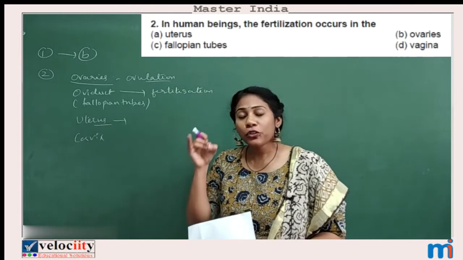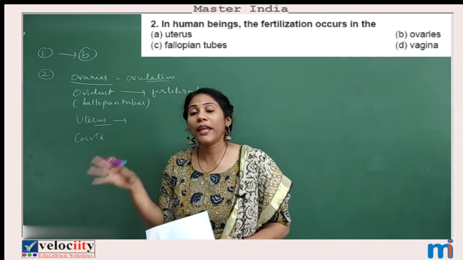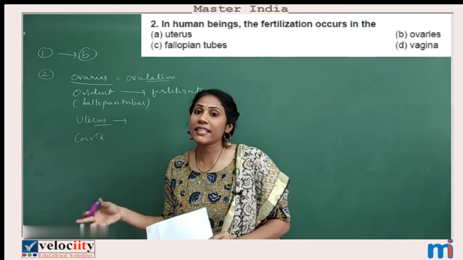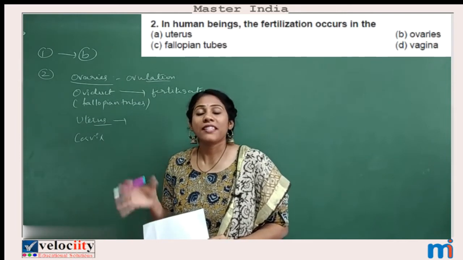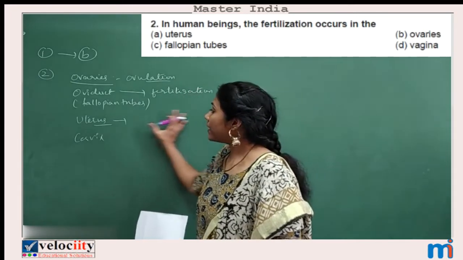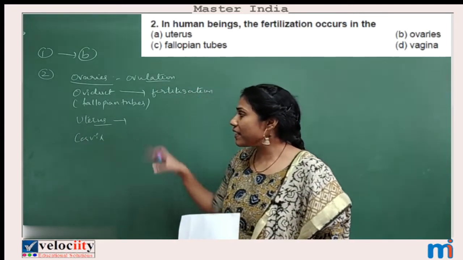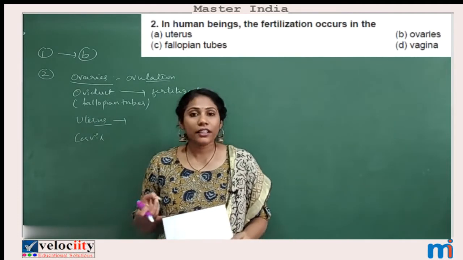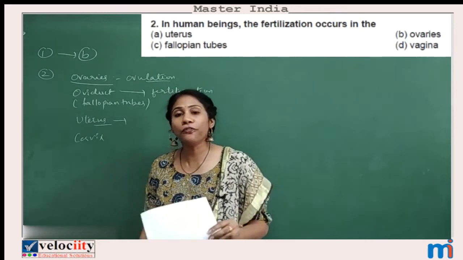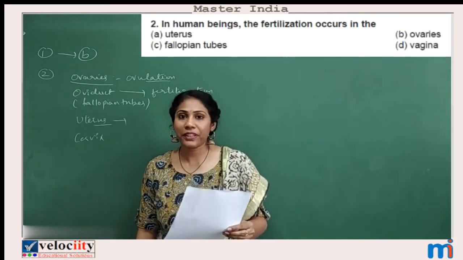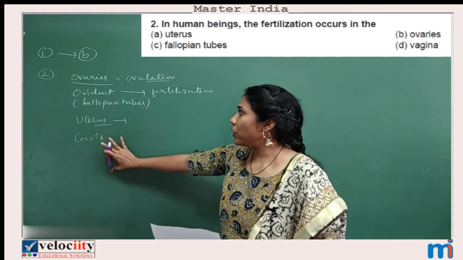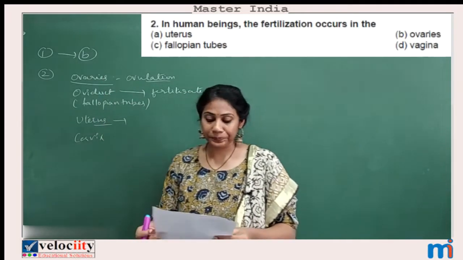The zygote grows into an embryo and then a fetus, which gets nutrition from a special tissue called the placenta. Those are the things done in the uterus. And the cervix is the place where the male germ cell enters the female reproductive parts.